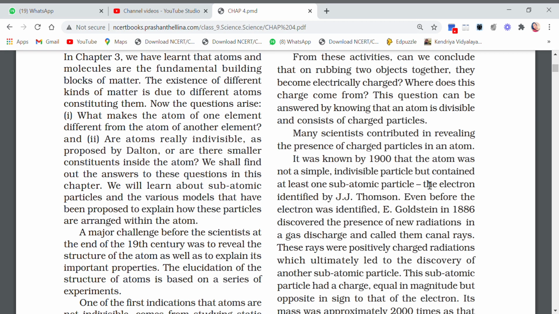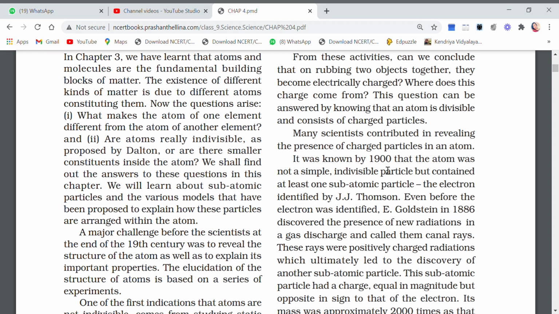The first subatomic particle that was discovered was the electron, and this was discovered by J.J. Thomson. Now, even before the electron was identified, there was another scientist called E. Goldstein, in 1886.